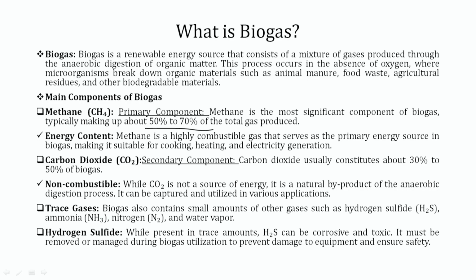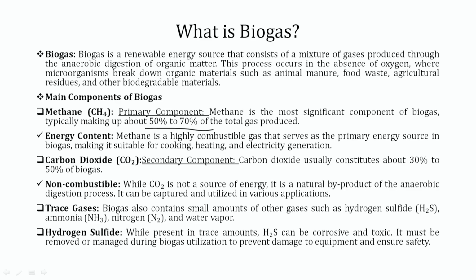Another important component is carbon dioxide, which is treated as a secondary component. Carbon dioxide usually makes up about 30 to 50% of the biogas and is non-combustible. While CO2 is not a source of energy, it is a natural byproduct of the anaerobic digestion process, and it can be captured and utilized in various applications.